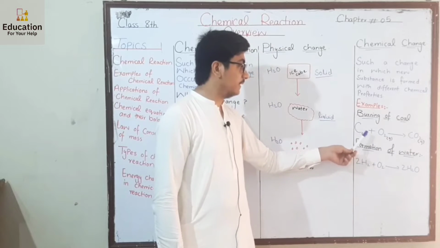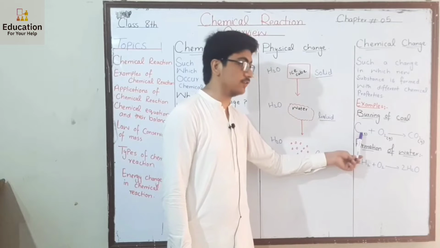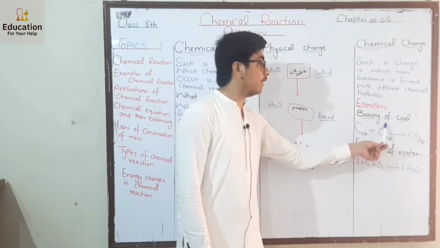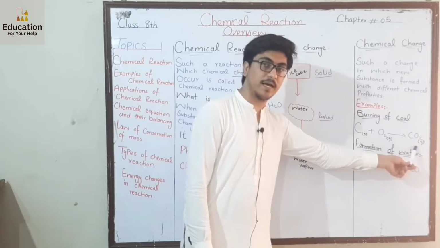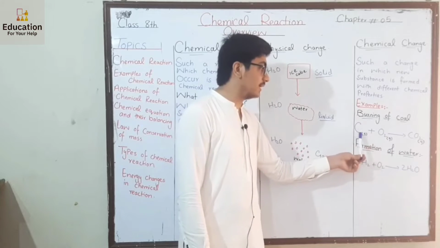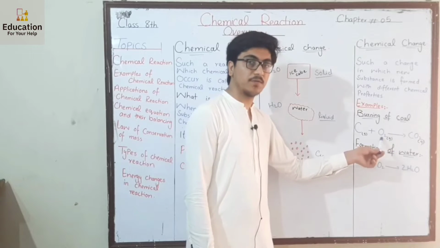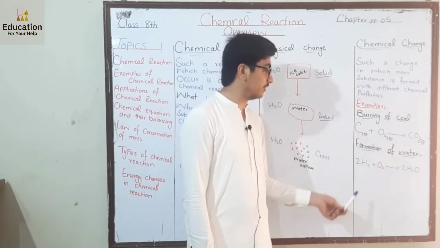You see that coal is always present in black color and in solid state. When it combines with oxygen gas, it forms a new product which has entirely new properties, a colorless gas, carbon dioxide. So here you can see that the substances which combined and the product both have different properties from each other, both have different chemical properties. So this is a chemical change.